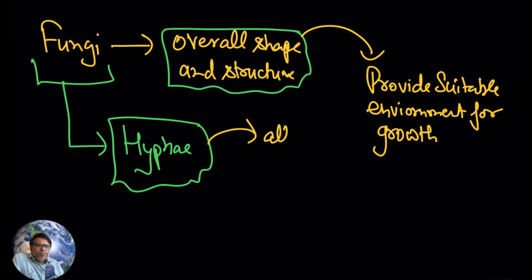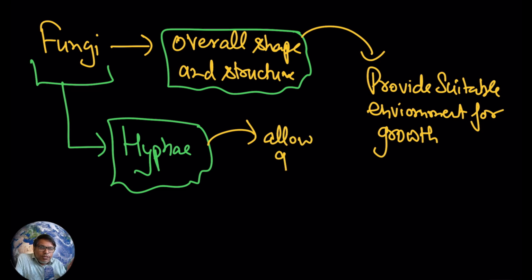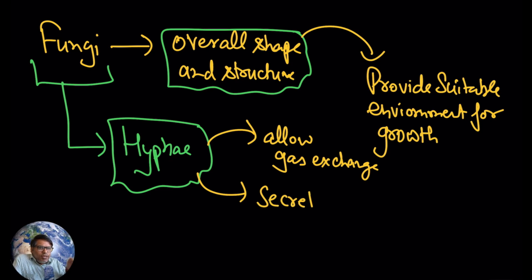This way you see the mutualistic interaction between fungi and the algae. Now these hyphae actually allow gas exchange. So when the algae are growing in between these hyphae, they can easily exchange gas with the environment. Yes, these hyphae also secrete acids.